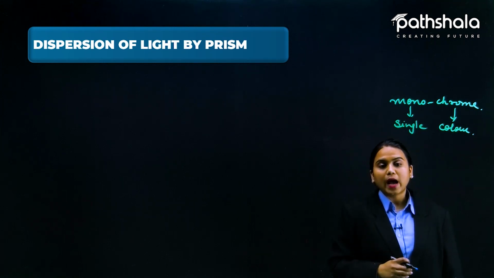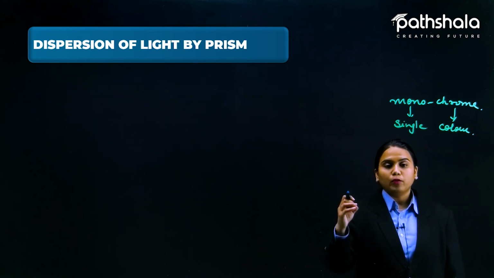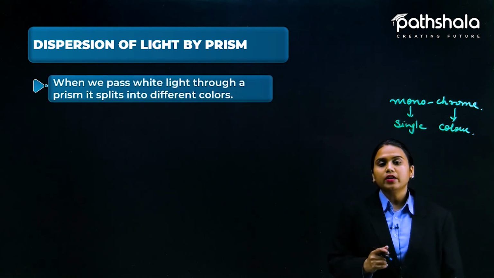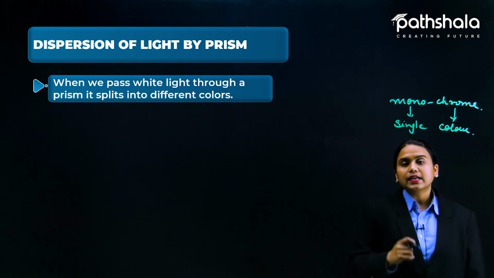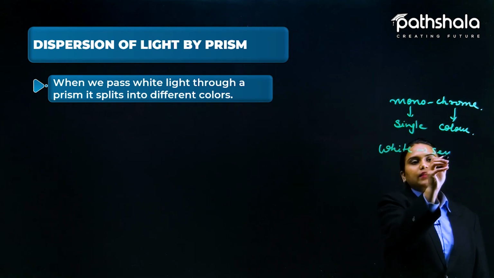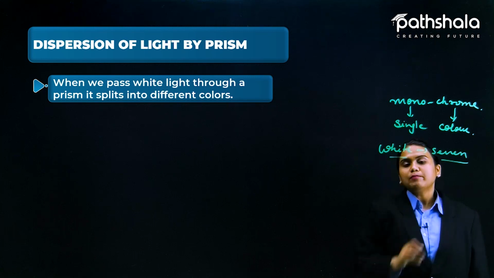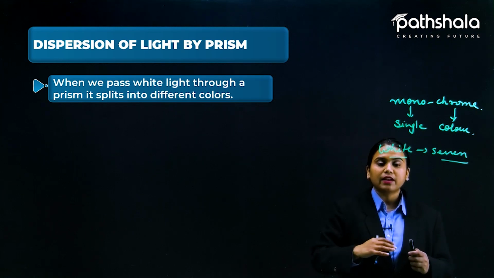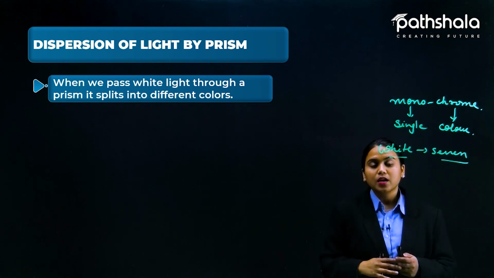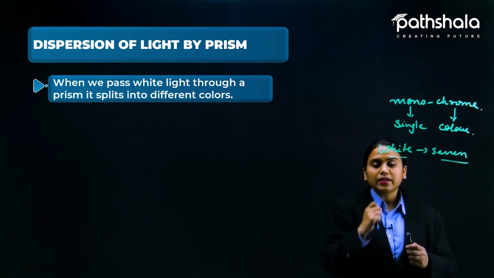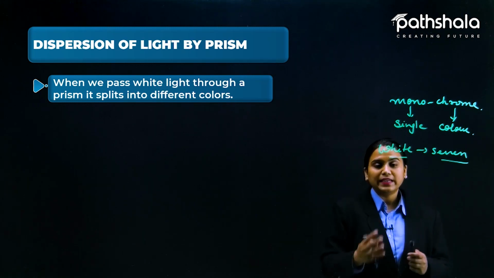But what happens when we pass white light through the prism? We know white light consists of 7 colors. When we pass this white light through the glass prism, it deviates and splits itself into 7 constituent colors, because all 7 colors have different speeds.